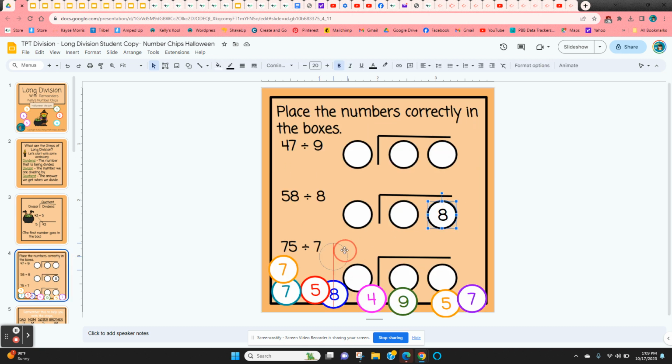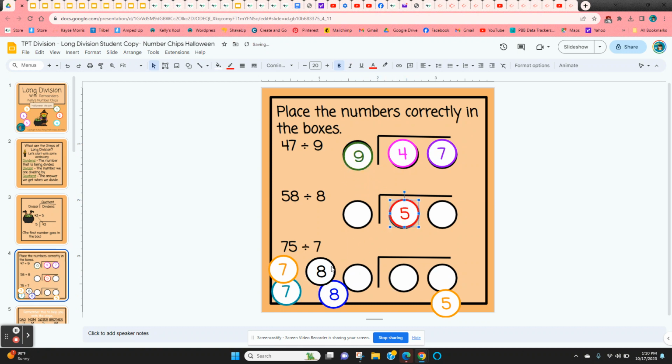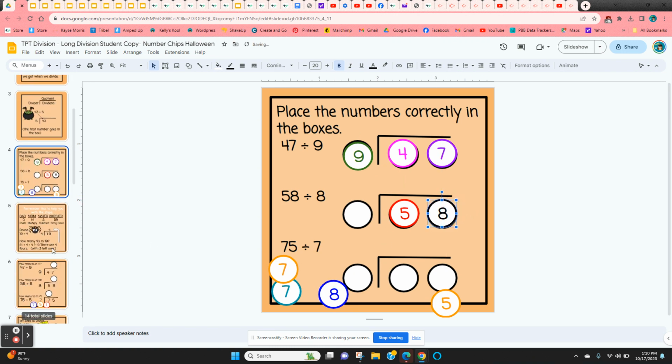Now we're going to start with a pretty easy lesson here. They can get practice moving the chips, and all they're asked to do on this slide is just move the numbers into the correct place. So it just reinforces for the students where these numbers go in their division. So 47, first number goes in the box, divided by 9. 58, divided by 8, and so on. Just placing the numbers in the correct place.